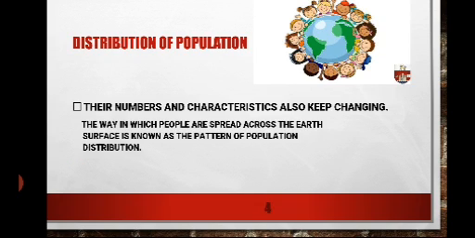So this is the distribution of population. The number of human beings, the population, and the characteristics of human beings keep on changing. And what is population distribution? It is basically the way in which people are spread across the earth's surface. The manner in which the whole population has been divided in the different parts of the world is known as population distribution or distribution of population.